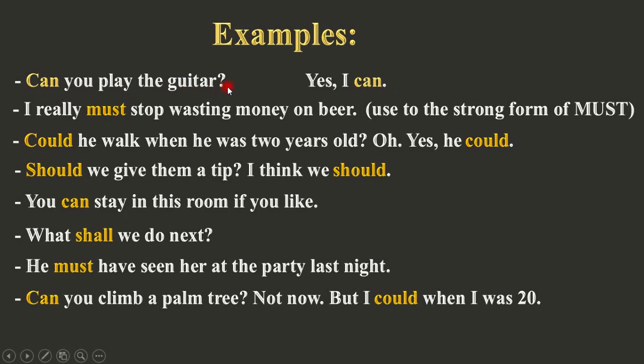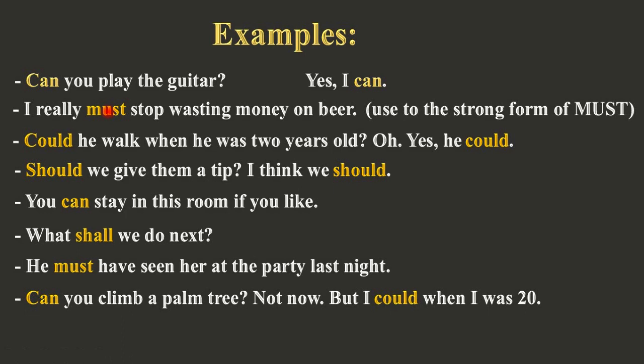Let me read these examples for you. Can you play the guitar? Yes, I can. When we answer in the short form, as we learned with auxiliary verbs, we use the strong form, can. In the question, because we think this is normal, we use the weak form, can. Can you play the guitar? Yes, I can. I really must stop wasting money on beer. So we use the strong form of must, because we want to express that this is an important thing that we have to do.